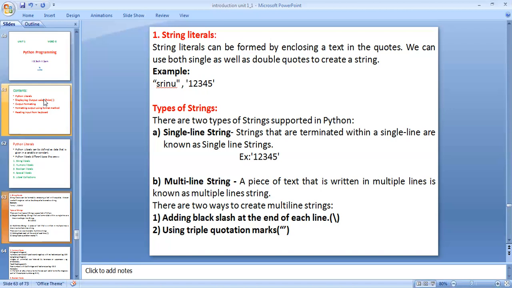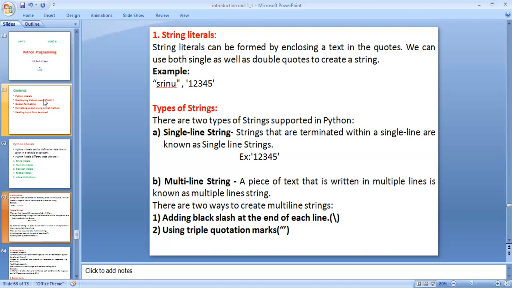When you write multiple line strings in Python programming, we have two ways. One is adding a backslash at the end of each line. Suppose I am writing Srinu and end with a backslash.